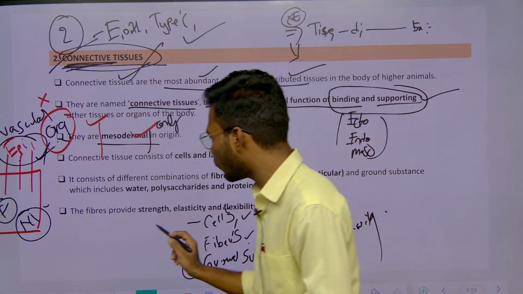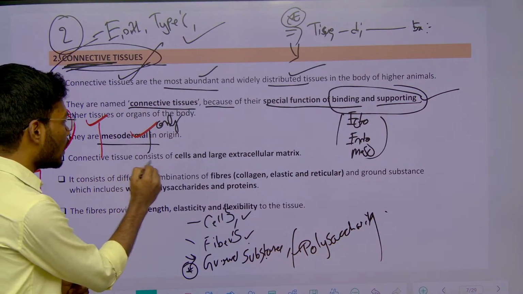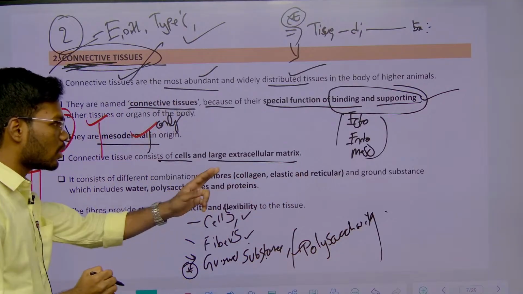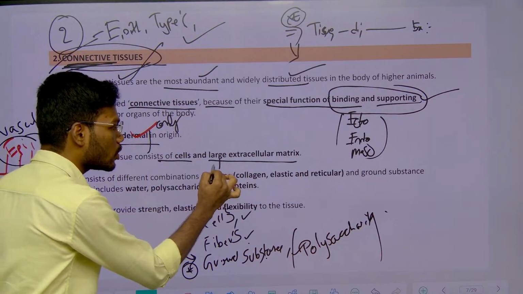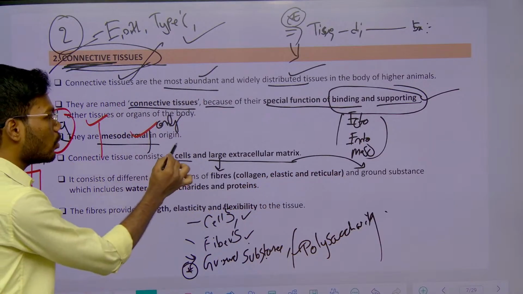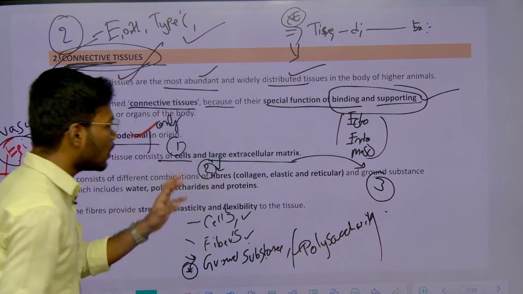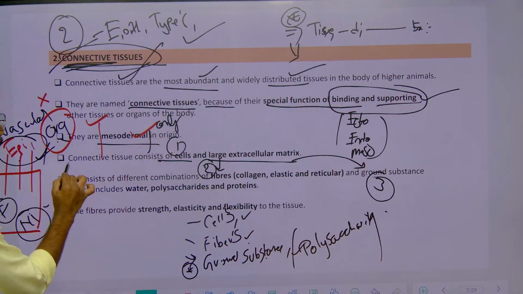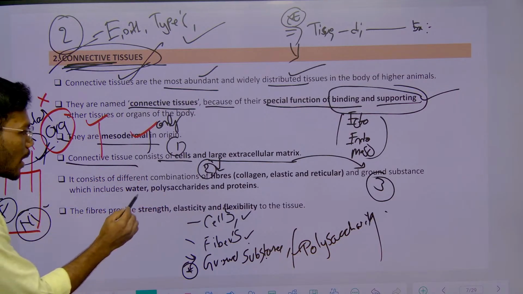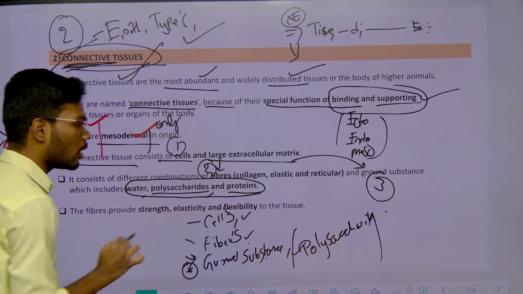So, what are the different types of cells? We'll see. Right. Before doing that, this slide, if you see, it consists of what? Cells and a large extracellular matrix, which is composed of fibers and also some ground substance. So, 1, 2, 3, these things are present in this connective tissue. Understand? So, what is that ground substance? Maximum water and polysaccharides and some proteins. So, these are all ground substances.